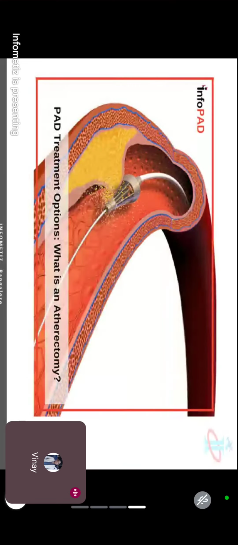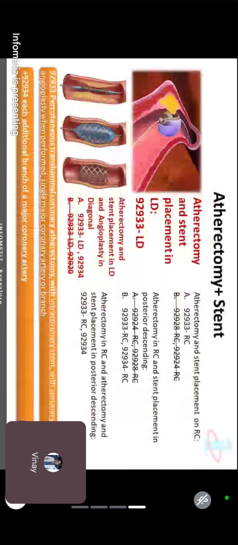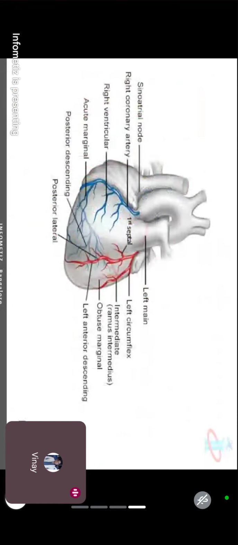Percutaneous transluminal coronary angioplasty. Now you know what angioplasty is. To show you that one, I have to explain one more thing.